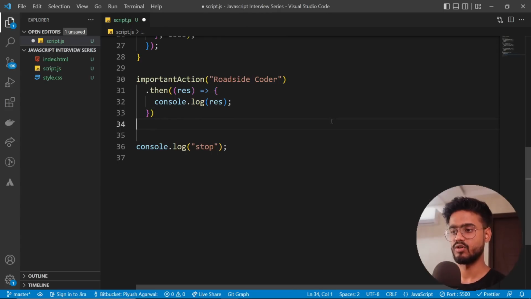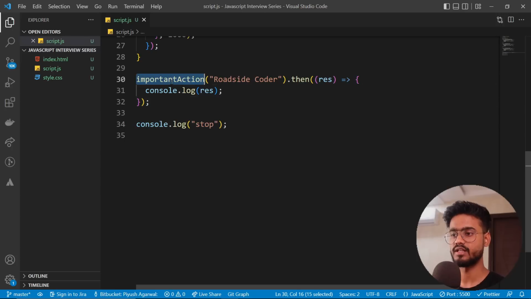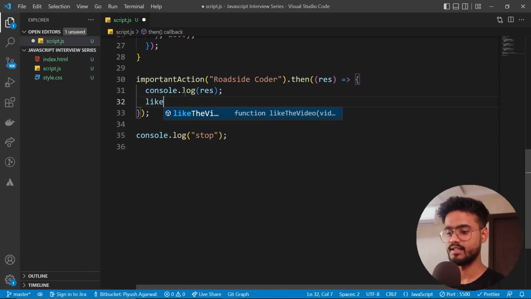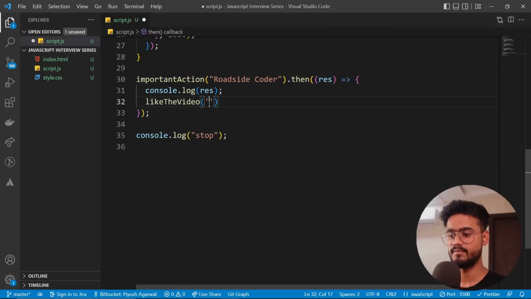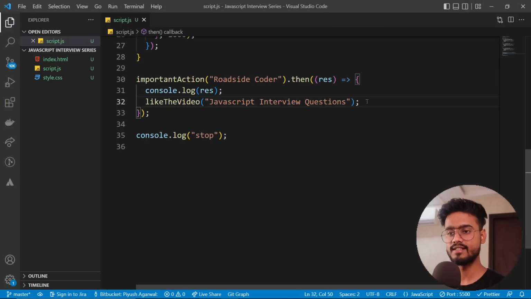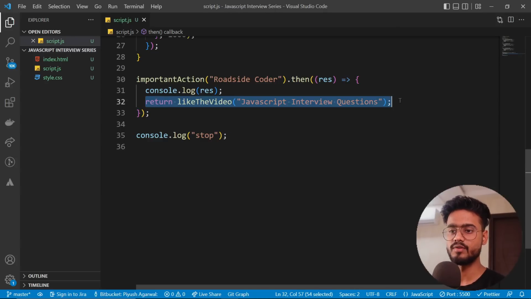I'm going to remove this catch block for now. So you see what's happening over here is we're calling this promise and then we're resolving it, right? Now after that, what we can do is we can say like the video, and we can provide it the param. To avoid having that pyramid-like structure, what we can do is we can return whatever the result of this function is. So we can say return, and we are returning a new promise over here.